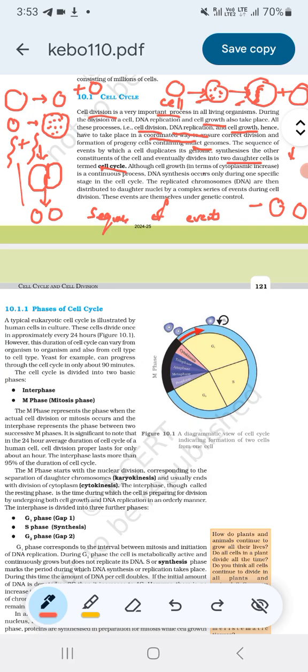Cell growth means the cytoplasmic content is increasing.